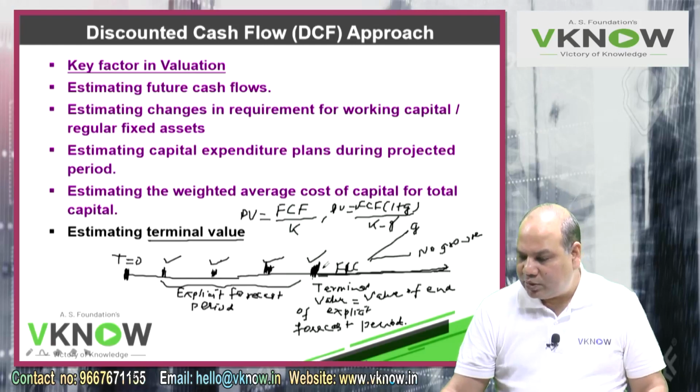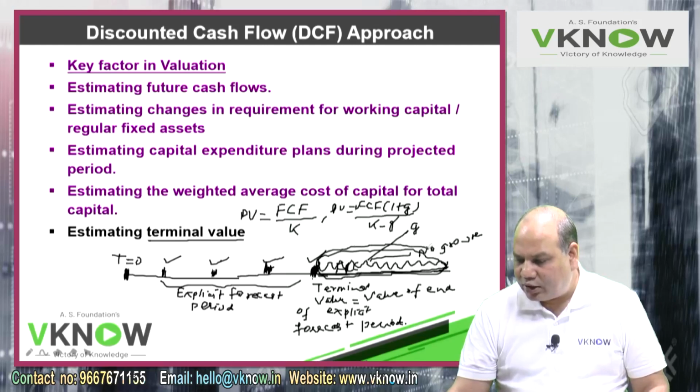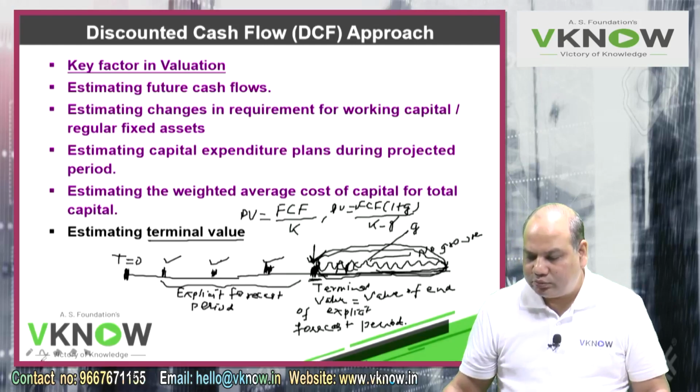So whatever may be the question giving you, the present value of this infinite period at the end of the last year of the explicit forecast period is called terminal value.